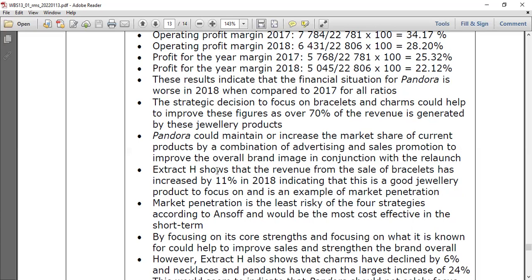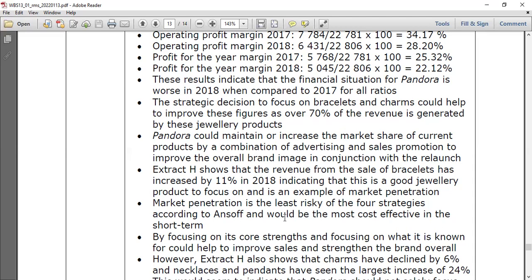Right? So Extract H shows the revenue from the sale of bracelets has increased to 11% in 2018. Right? So yes, it's increased. 11%, that's the highest, right? Charms 28%. The second highest is this product, right? Bracelet 2018, indicating that this is a good jewelry product to focus on, and is an example of market penetration. Market penetration is the least risky of the 4 strategies according to Ansoff. Yeah, market penetration. What is that?